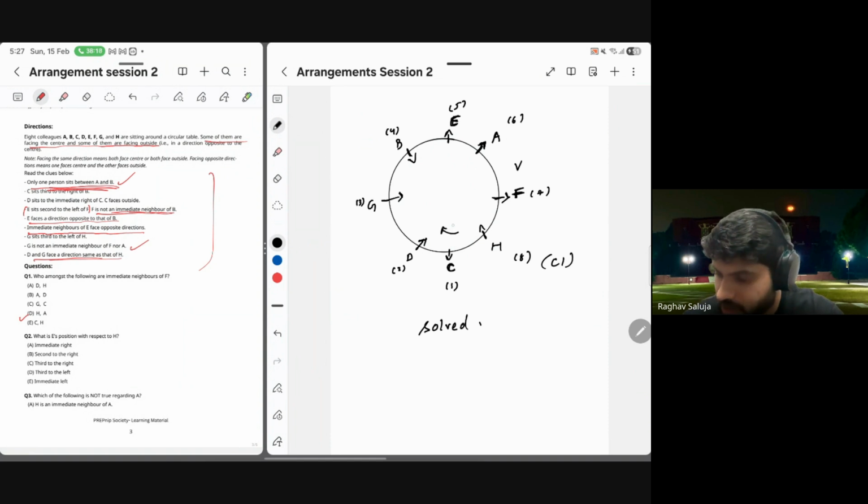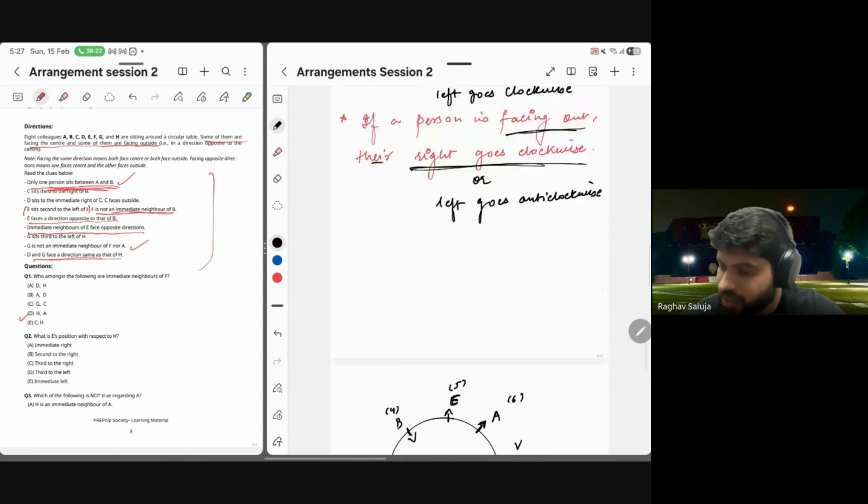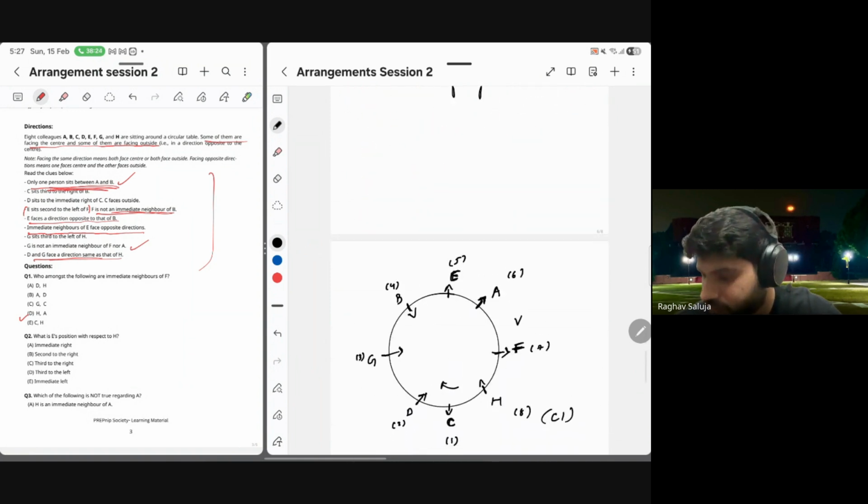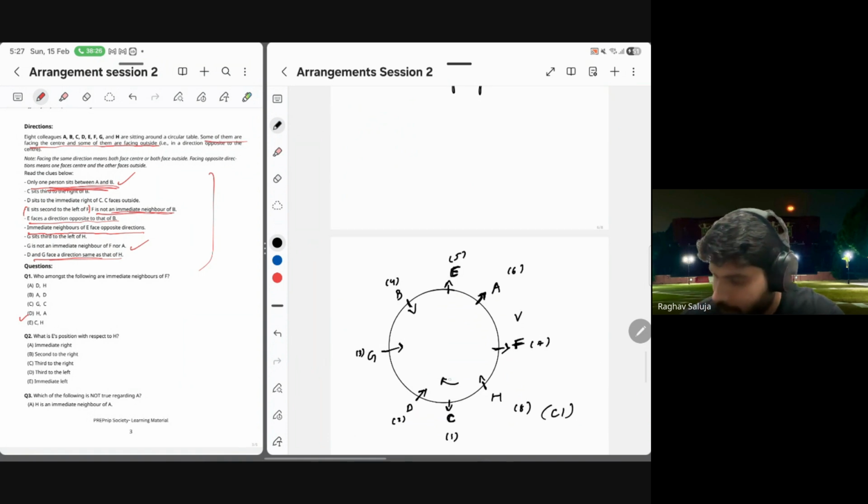This is clockwise, guys. By the way, this is how your clock moves. So if clockwise is left, you're facing in. So if H is facing in, and clockwise is left, this is its right, so it is third to the right. 1, 2, 3. Simple.